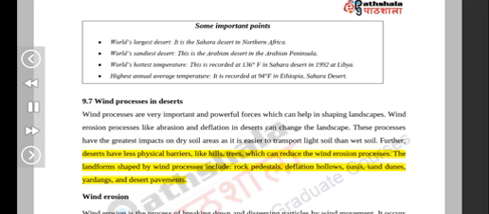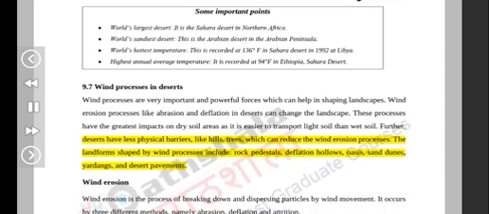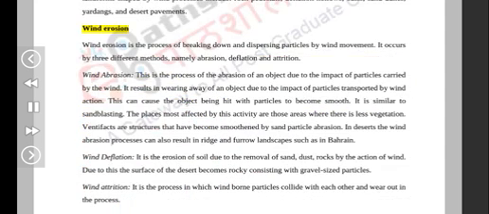The landforms shaped by wind processes include rock pedestals, deflation hollows, oases, sand dunes, yardangs, and desert pavements. Wind erosion. Wind erosion is the process of breaking down and dispersing particles by wind movement. It occurs by 3 different methods, namely abrasion, deflation, and attrition.